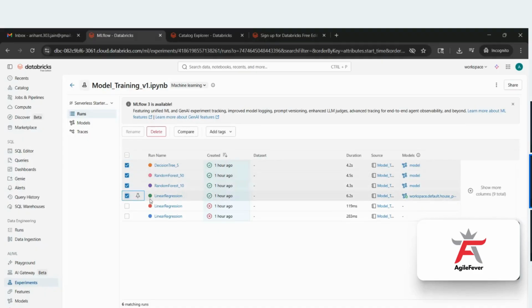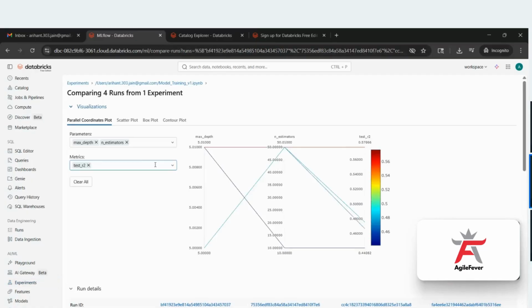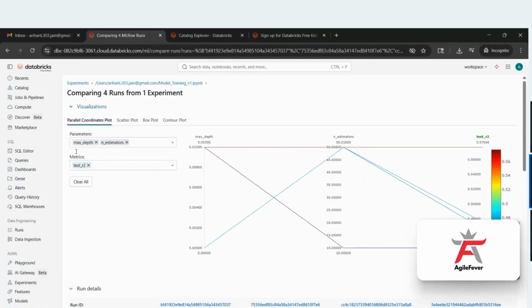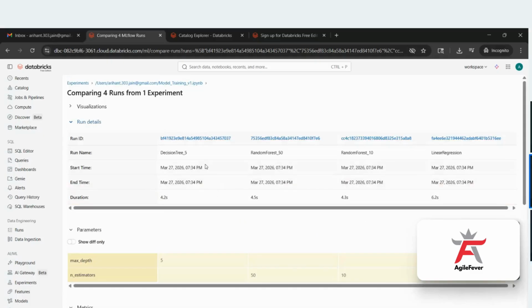Although we already saw in the code that linear regression was the best model, how can I double-check? So select all these models and click on compare. When you click on compare, you will see all those run IDs coming up. I was telling you that for each run you will have a unique ID. So for all these models, these are the unique IDs.